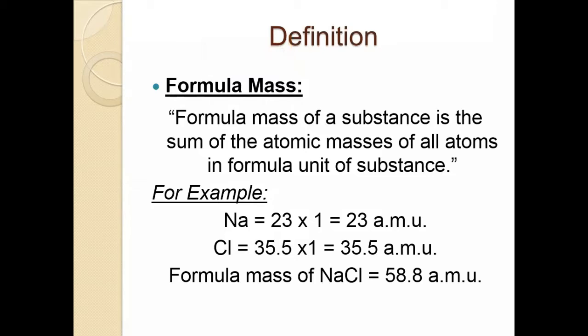Formula mass of a substance is the sum of the atomic masses of all the atoms in the formula unit of the substance. What is the definition of formula mass? Formula mass of a substance is the sum of the atomic masses of all the atoms in the formula unit of the substance. For example, sodium. What is the mass of sodium? It is 23 AMU. Chlorine, what is the mass of chlorine? It is 35.5 for one atom of chlorine, 35.5 AMU.